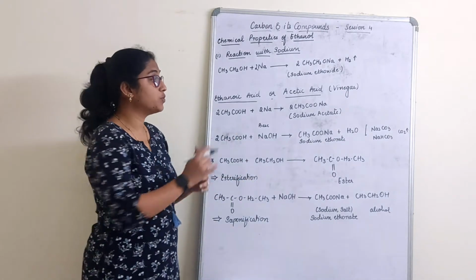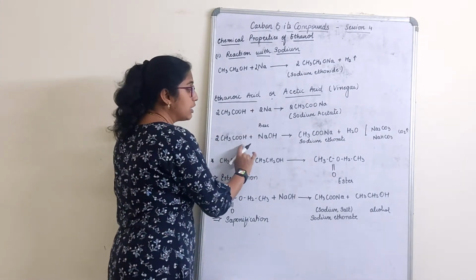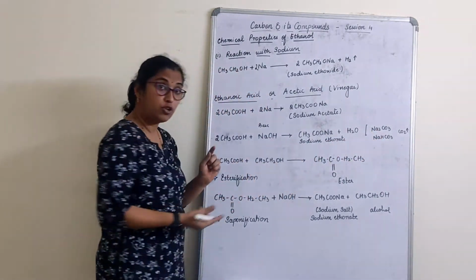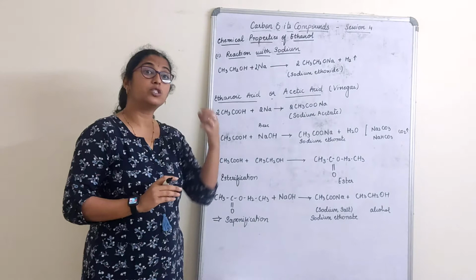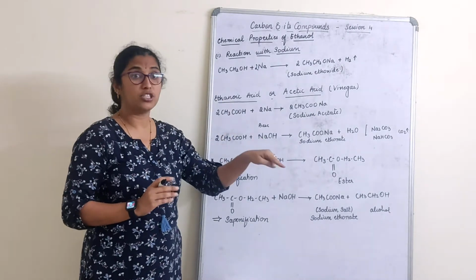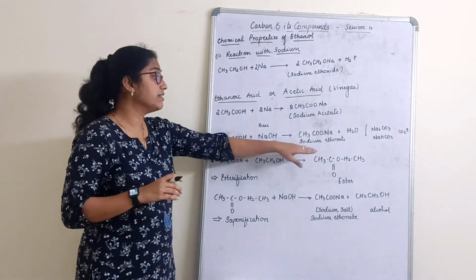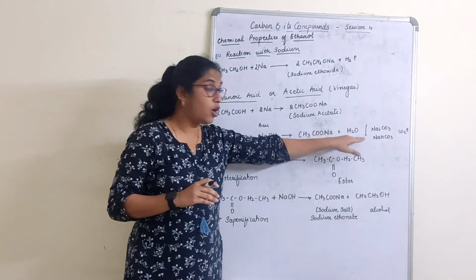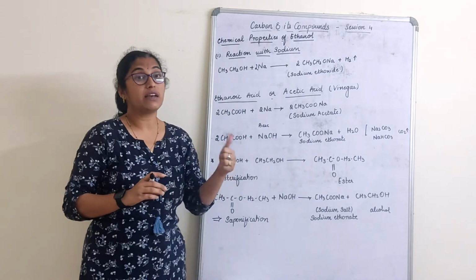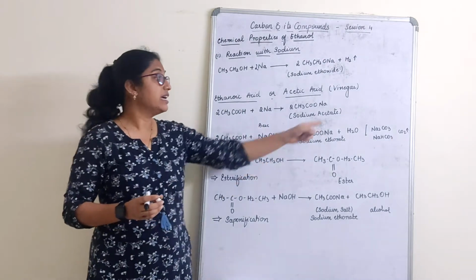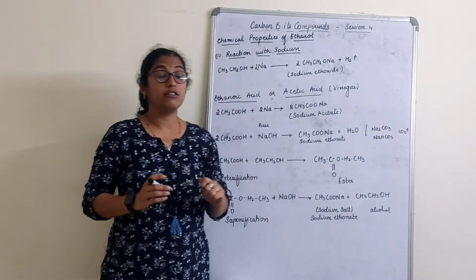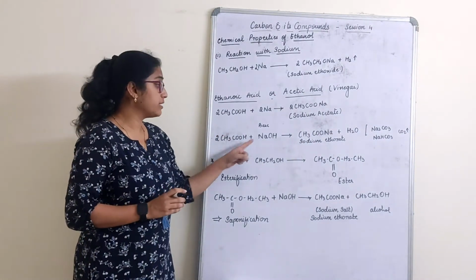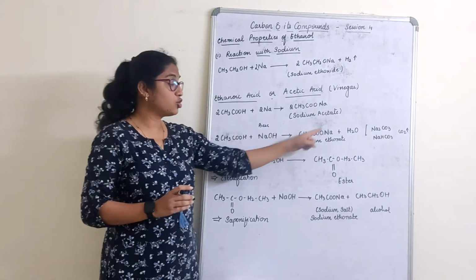Furthermore, if you want to understand with the balanced reaction, ethanoic acid reacts with sodium carbonate and sodium hydrogen carbonate. When it reacts with sodium carbonate and sodium hydrogen carbonate, it also gives the same salt, that is sodium ethanoate plus water. Since it is reacting with carbonate and hydrogen carbonate, carbon dioxide gas is also released. These reactions are given in the book. So the first reaction is with base, gives salt and water.